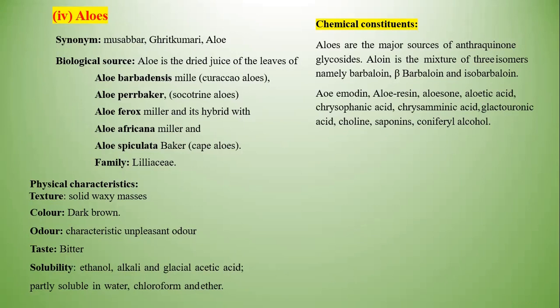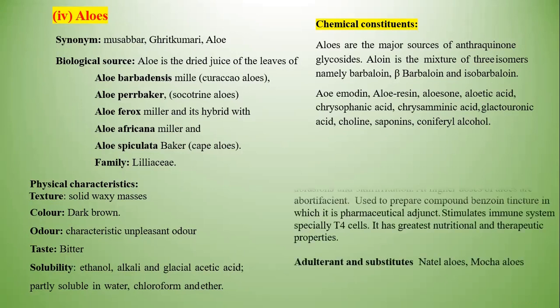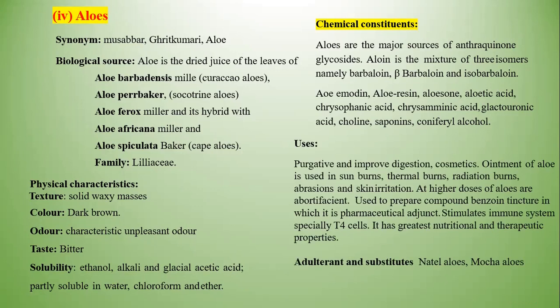Aloin, aloe-resin, aloesone, aloetic acid, chrysophanic acid, cinnamic acid. Likewise, various chemical components are present in this one drug. The drug is used to improve digestion. In the treatment, ointment is used in sunburns, thermal burns, radiation burns, abrasion, skin irritation, then as a moisturizer in various types of shampoos and hand wash. The drug should be used as a moisturizer also.